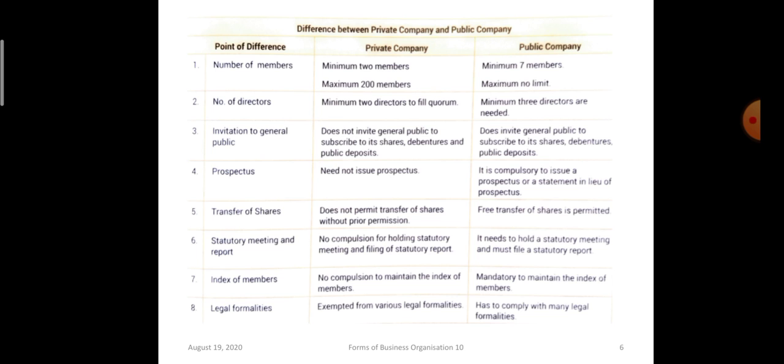Statutory meeting: in case of public company, statutory meetings are compulsory, whereas in case of private company there is no such compulsion. Index of members, this point is important. In case of private company, there is no need to maintain the index of members, but in case of public company, it is compulsory to maintain the index of members. Legal formalities: private company has various relaxations in case of legal formalities, but public company has to fulfill all the legal requirements and formalities.